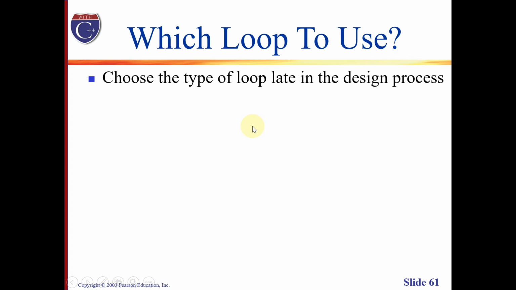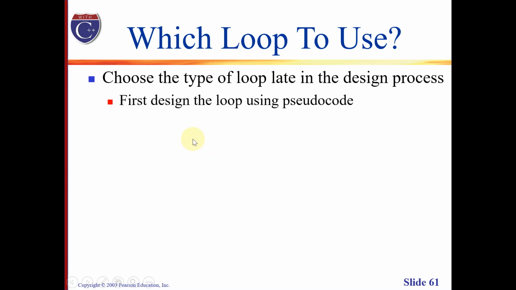Now, let's decide which loop to use for a given scenario. We must choose the type of loop late in the design process, because in the first place, the more important thing is for us to first analyze the problem and come up with a solution in the form of pseudocode. Whatever kind of loop or branching statement to use would depend on what the program will require.